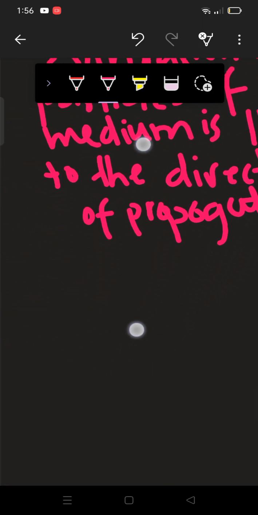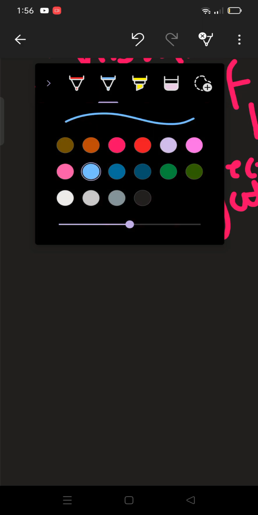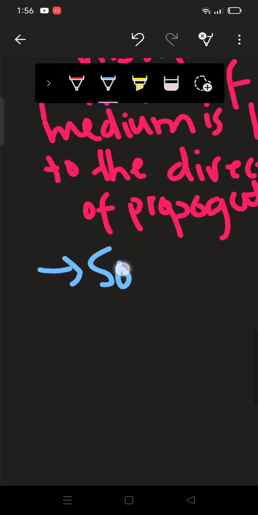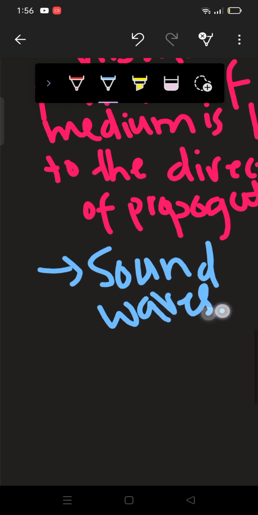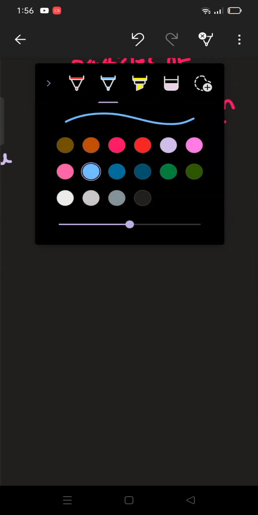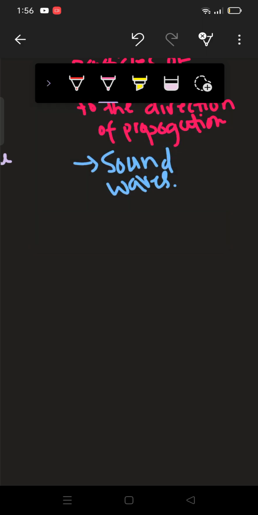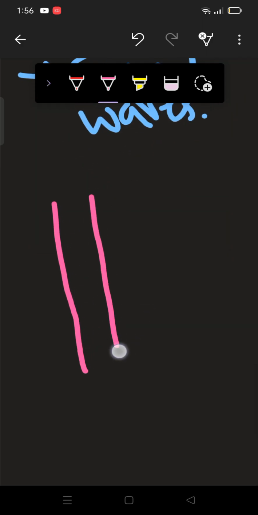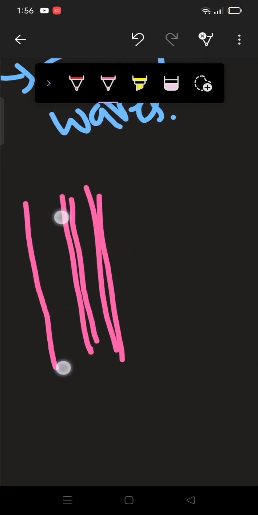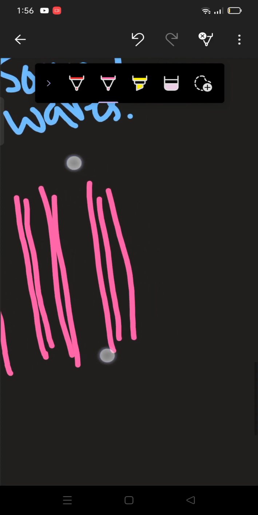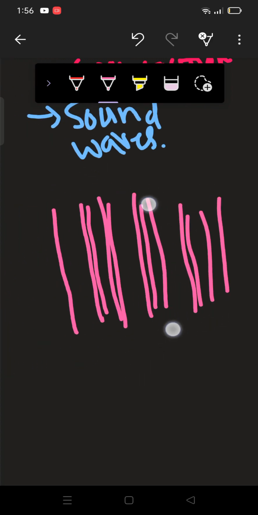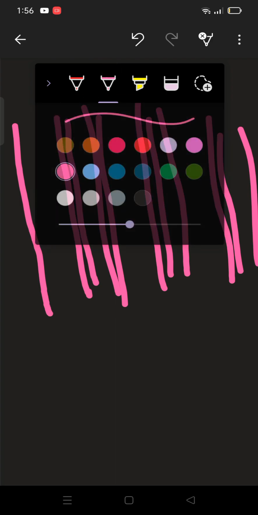All right, and what is the example here? The best example is sound waves, as we have seen. All right, sound waves. And how do these longitudinal waves look like? Wait, let me make the diagram of this as well. So here would be compression and then rarefaction, then compression, then rarefaction, then compression, then rarefaction. So they'll be moving like this.